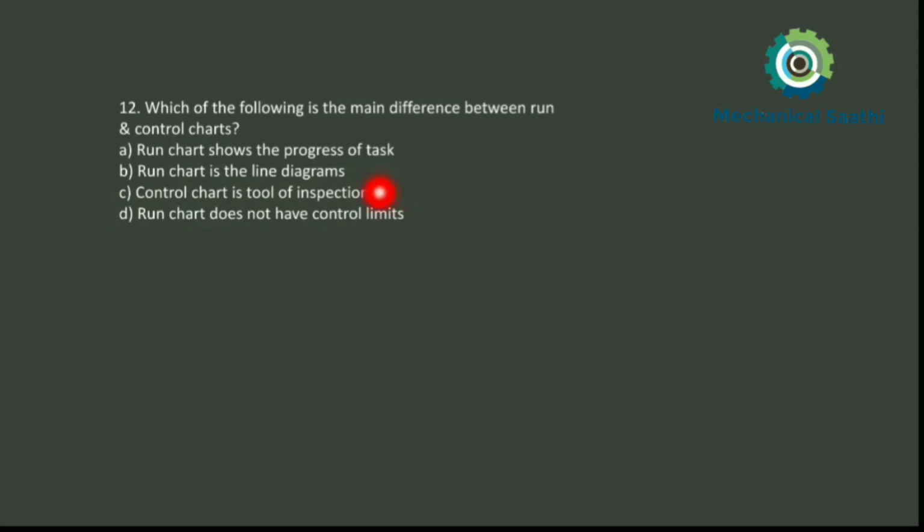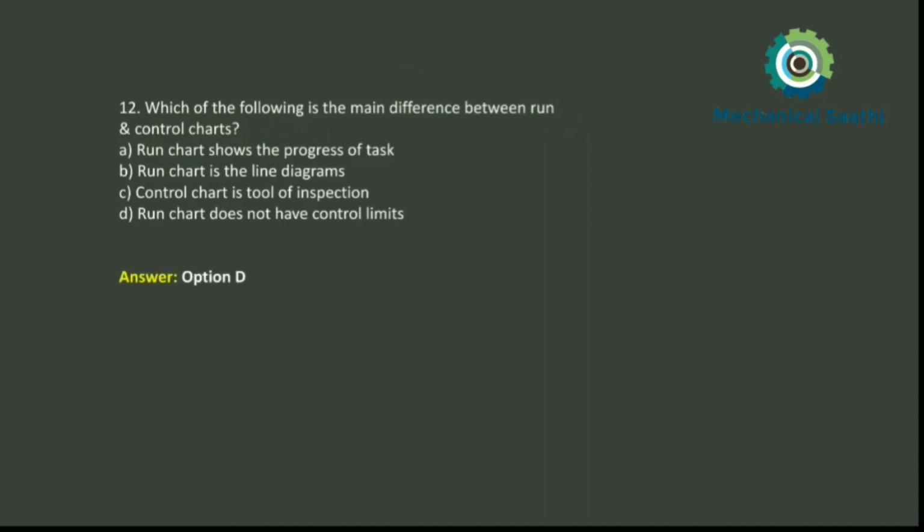But if we see, the run chart doesn't have control limits. So it is the major difference. The control charts have control limits, but the run chart doesn't have control limits. So option D will be the correct answer, which makes the difference between run charts and control charts. Option number D is the correct answer for question number 12.